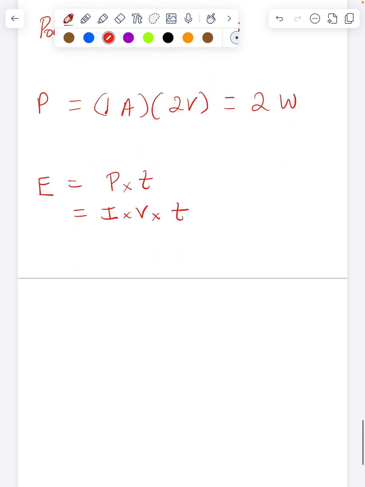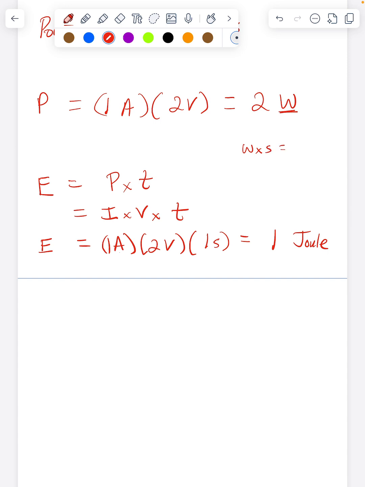If I use 1 amp of current with a 2-volt power supply, and I do that for 1 second, then 1 times 2 times 1 equals 2, which means I transferred 2 joules of energy. So the amp times the volt gives me a watt, and a watt times a second is a joule.